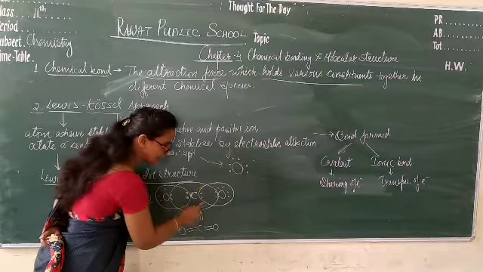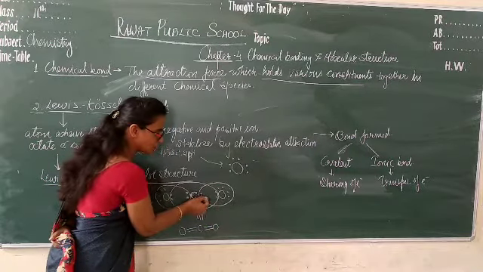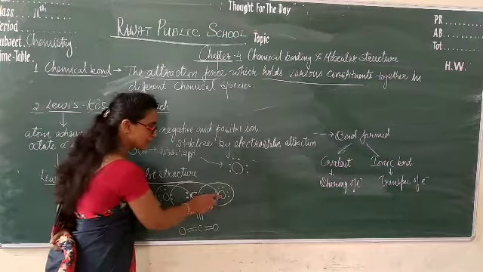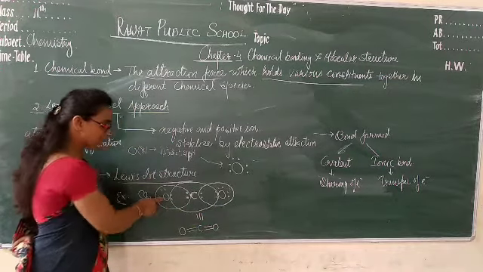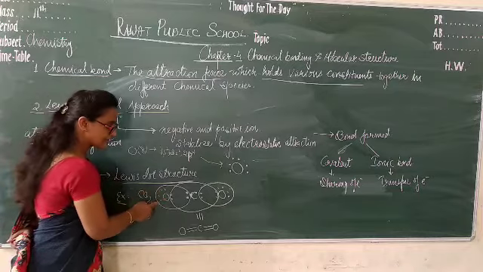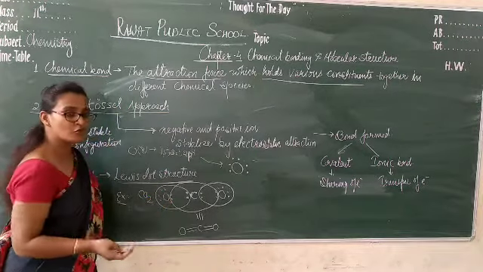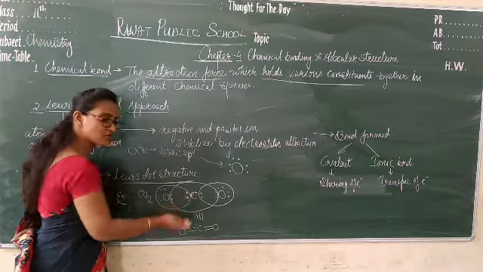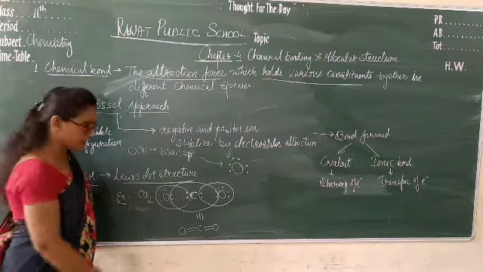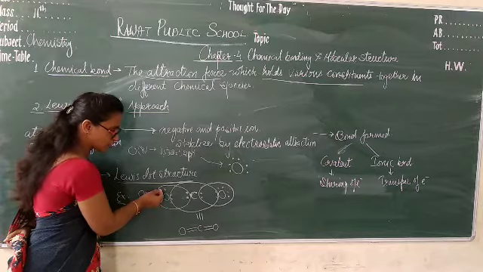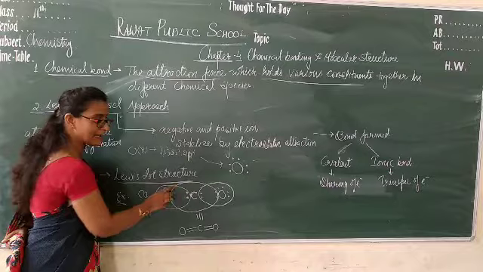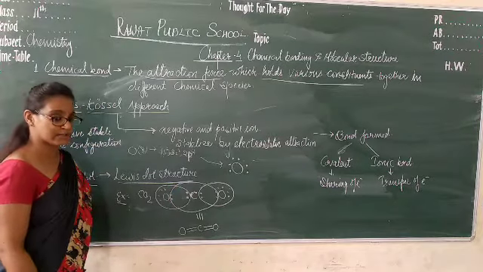Now you can see in this circle there are 8 electrons: 1, 2, 3, 4, 5, 6, 7, 8. It means this oxygen has a complete octet. It is the same with the other oxygen. It has 6 electrons and needs 2 electrons. The carbon says, I have 2 electrons, just share them with me. It is shared: 1, 2, 3, 4, 5, 6, and these 2 of the carbon, so now 6, 7, 8. It means this oxygen also has a complete octet.